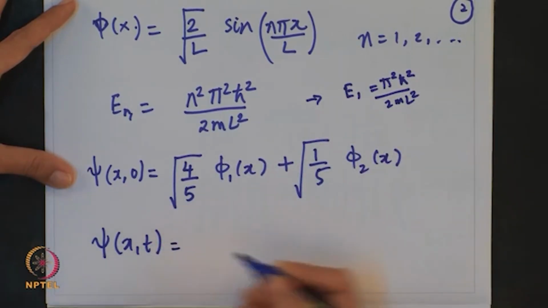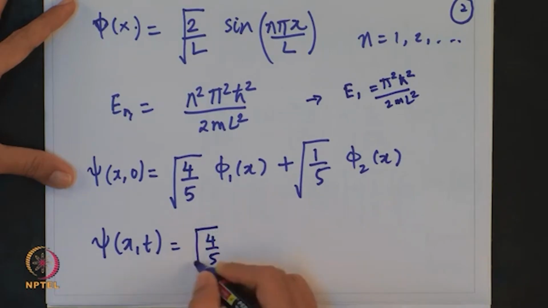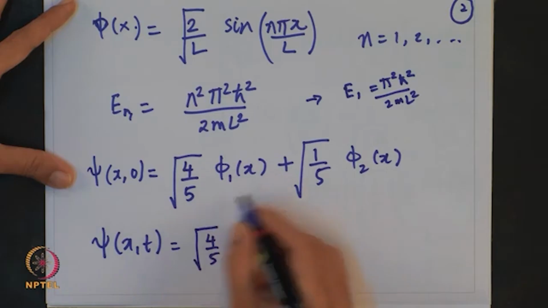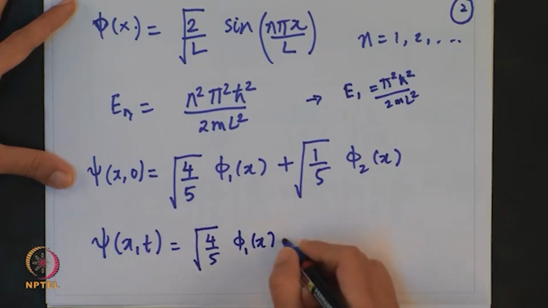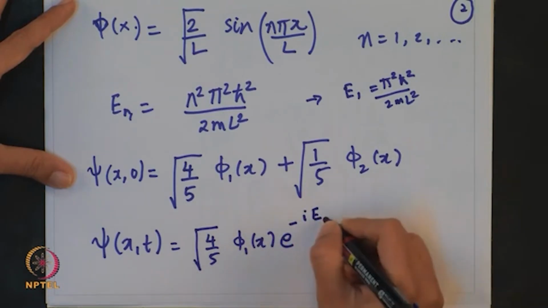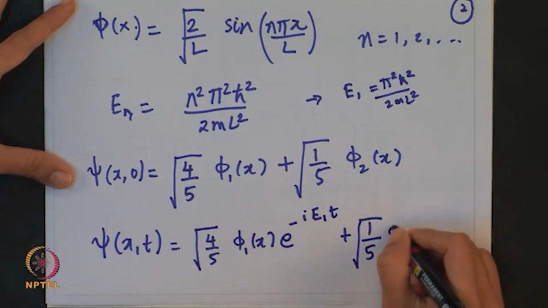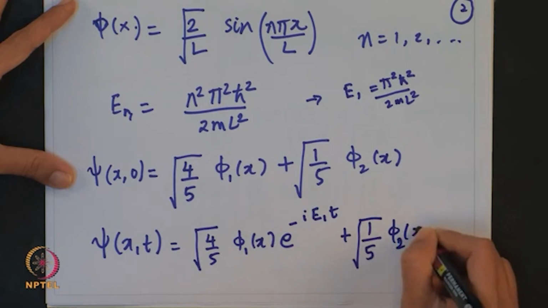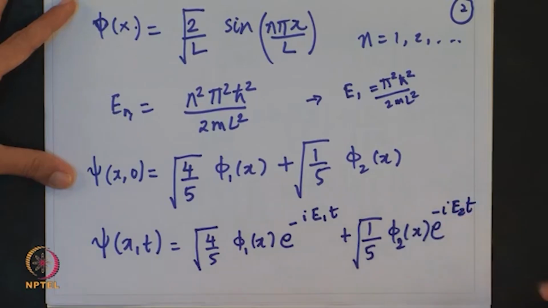So this can be written as 4 by 5 phi 1 of x, and I have to put the time component, which is e raised to minus i E1 t, plus the latter part, which will have phi 2 of x e raised to minus i E2 t.